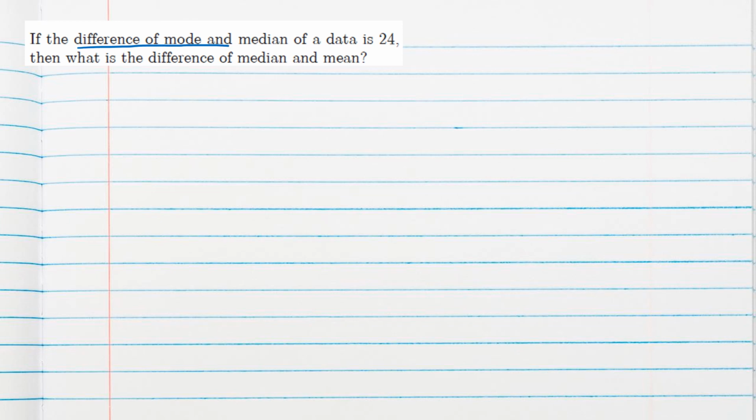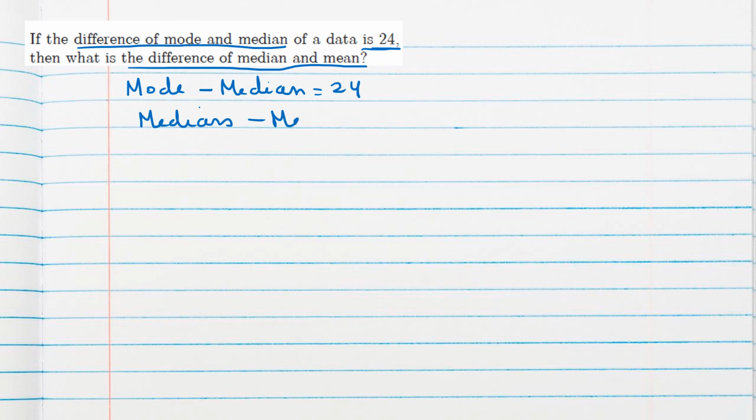Difference of mode and median of a data is 24. Mode and median difference is 24, given. What is the difference of median and mean? Median and mean difference we should find. So for such kind of question, we should use the relation. We know the relation of mode is what? 3 median minus 2 mean. Now mode minus median is given to us.